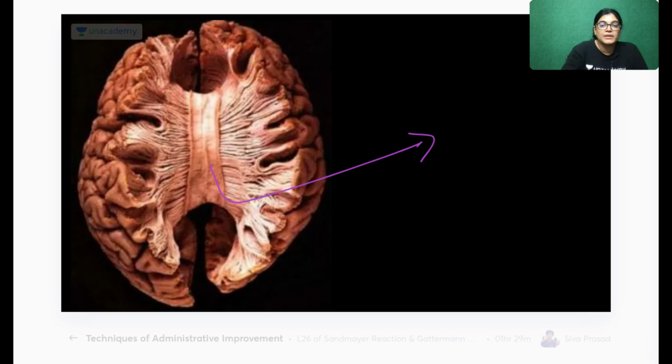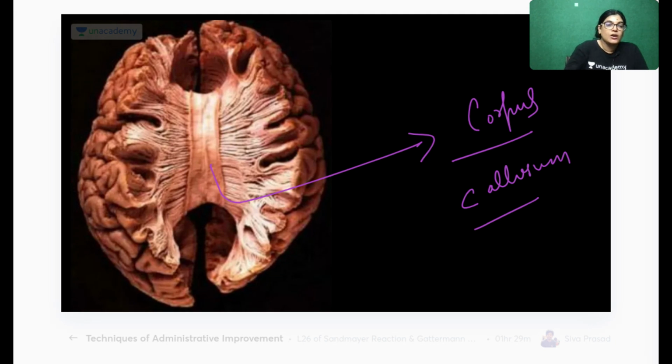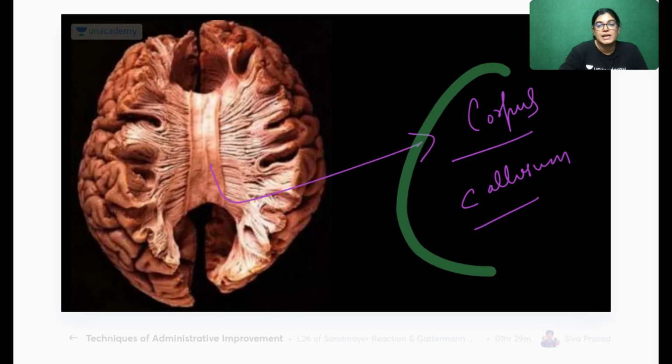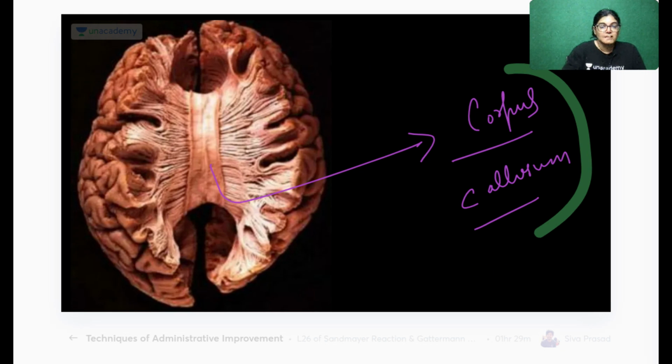This diagram shows the inferior view of the corpus callosum. Why is the corpus callosum an example of commissural fibers? Because the corpus callosum connects the right and the left cerebral hemispheres. It is connecting the right hemisphere with the left cerebral hemisphere. So this is an example of commissural fibers.